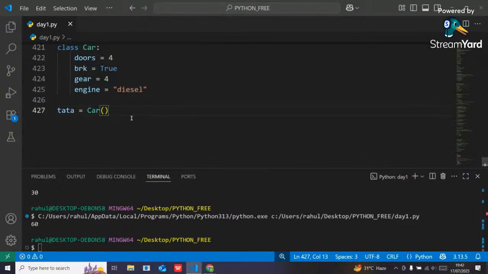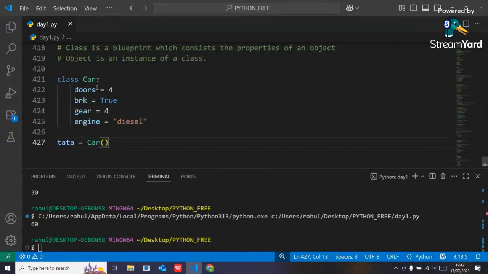Now I can say that from this car class I have created an object called Tata. This car is my blueprint, and by following that blueprint I have created the object Tata. So Tata is an instance of that car. Inside this Tata all the properties of that car are present.